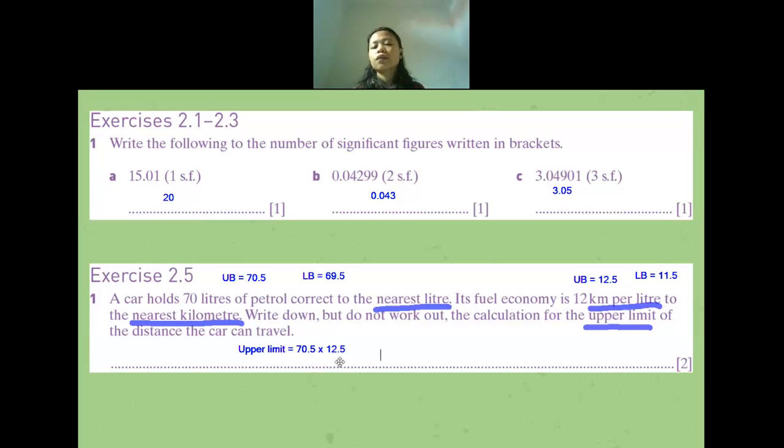Is there anyone who has difficulties so far or is confused? Or maybe my voice is not audible? Is it clear enough, or is there anything that we need to discuss more? Clear. Okay, if it is clear, then I will move to the next slide.